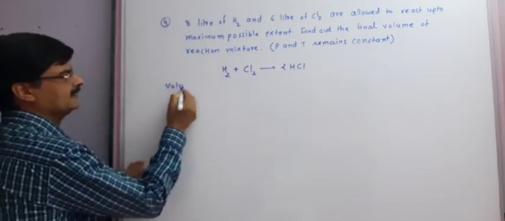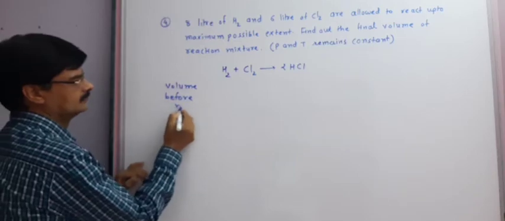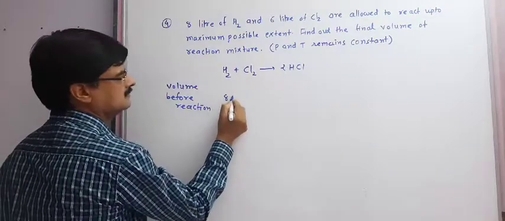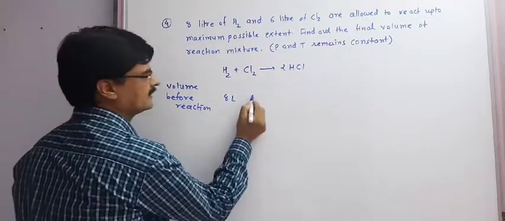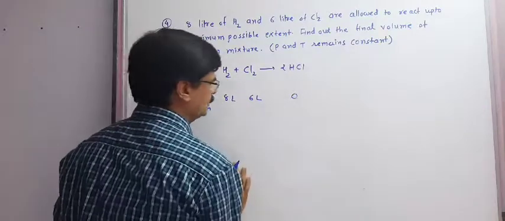Volume before reaction: hydrogen 8 liter and chlorine 6 liter, but HCl in the beginning is 0.